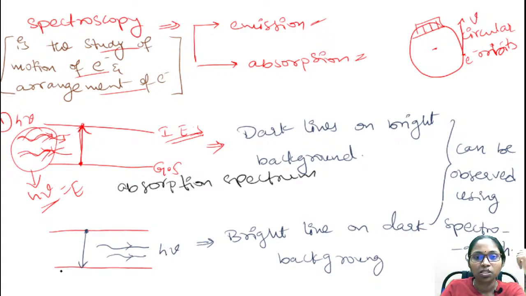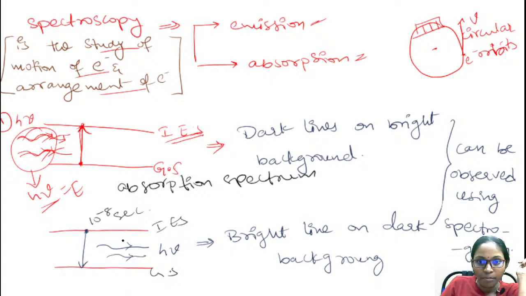And coming to the emission spectrum, after transition of this electron from the lower energy level to the higher energy level, what happens? The electron will stay there up to 10 power minus 8 seconds only. Then it will move to the ground state again. From the first excited state, it will move to the lower state, that is the ground state, by radiating the energy.